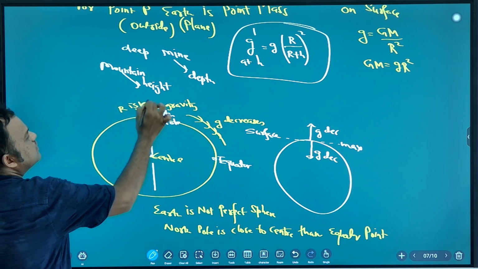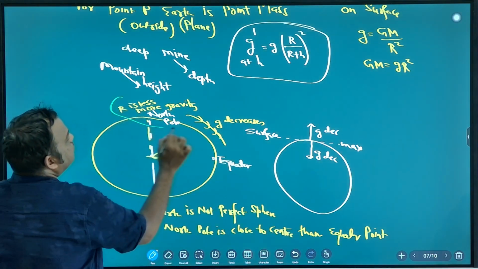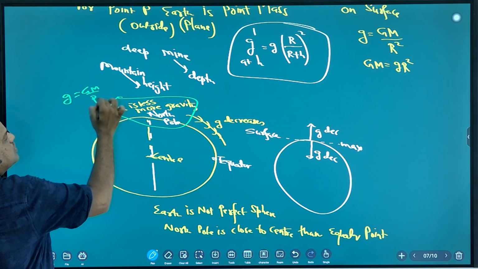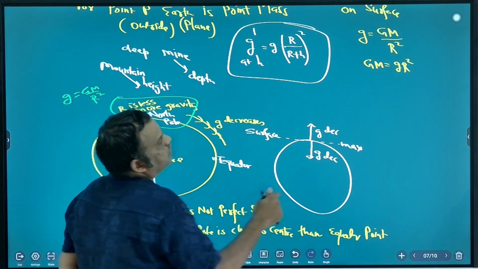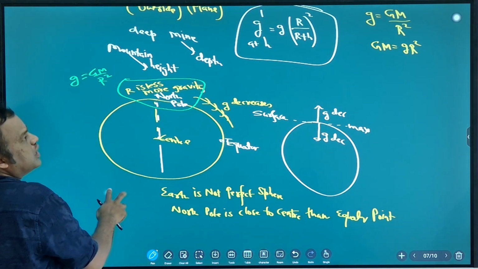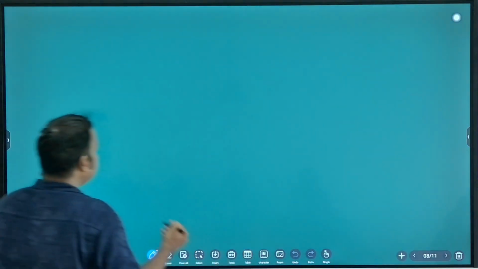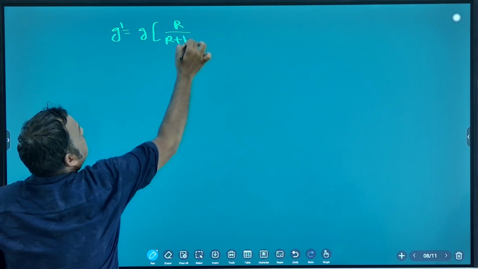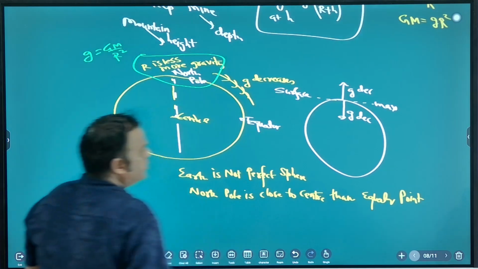In the gravity formula GM by r square, less radius means more gravity. So the height formula you memorize: g dash is g into (R by R plus h) whole square. Note down. Copy.